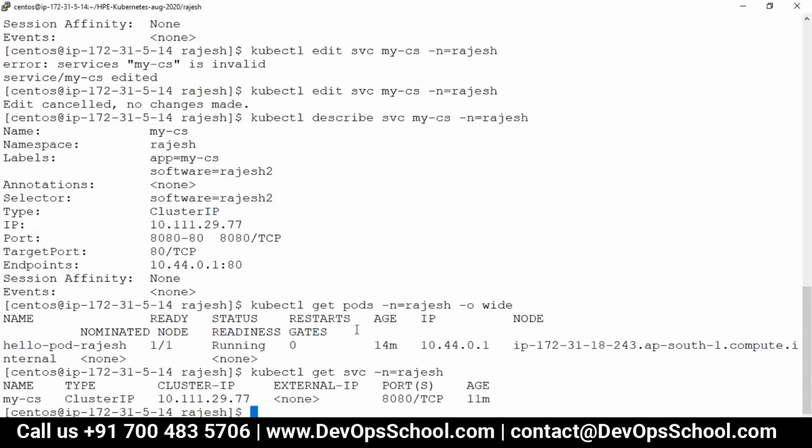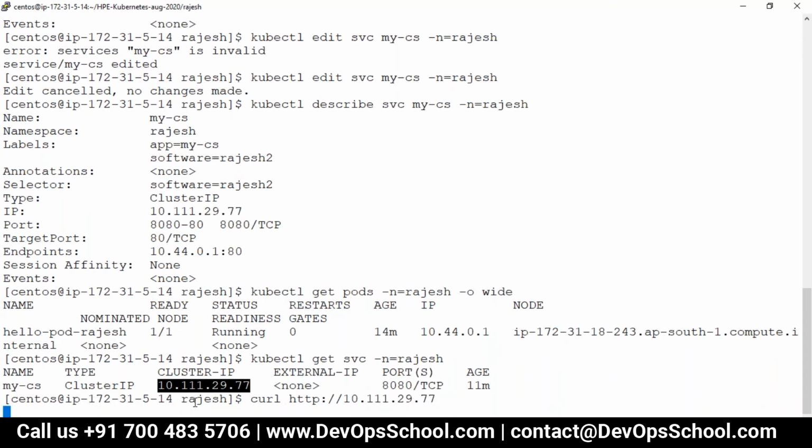So now can I hit this? curl http. Still it's not accessible? What is the reason?